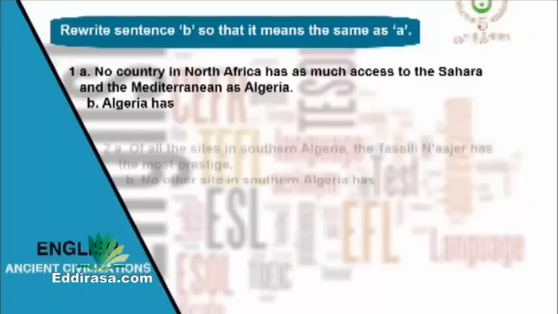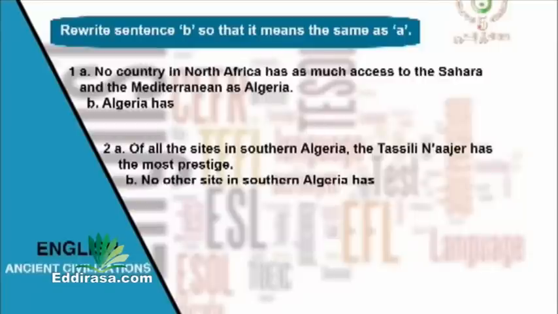Second sentence, of all the sites in southern Algeria, the Tassili Najar has the most prestige. So start the second sentence B with no other site in southern Algeria has, and complete the sentence.